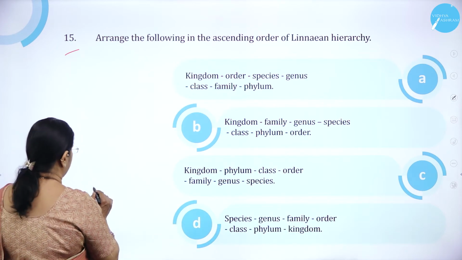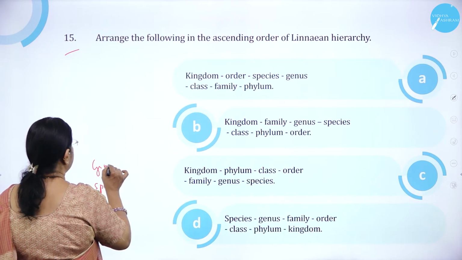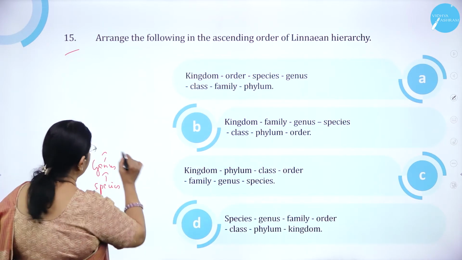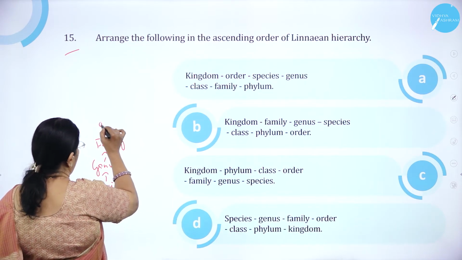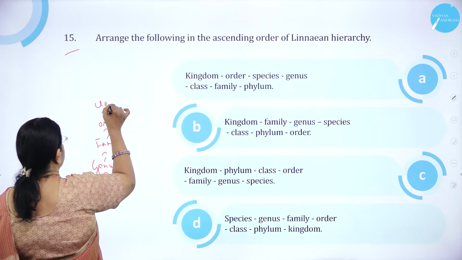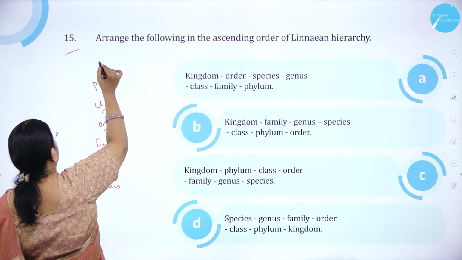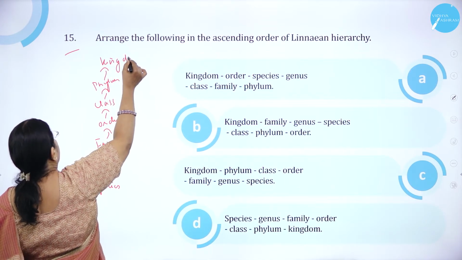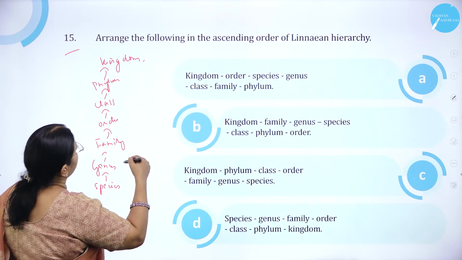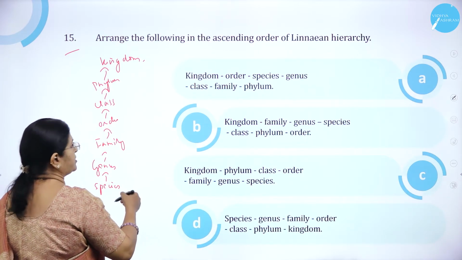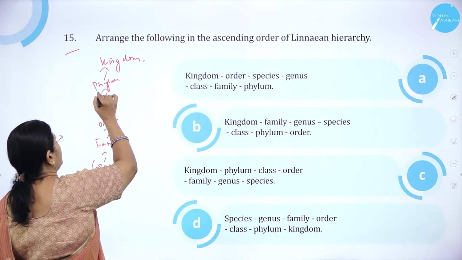So when we come across, first will come what? Species, then genus, right? Then comes what? Family. Then next comes order. Next comes class. Next comes phylum. Next comes kingdom. So it has to go in the ascending order like this: species, genus, family, order, class, phylum and kingdom.